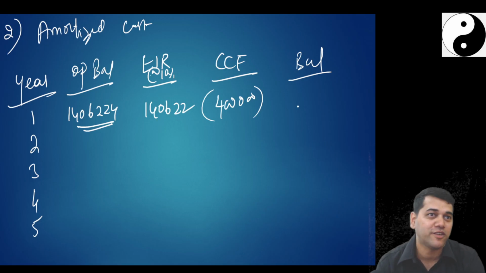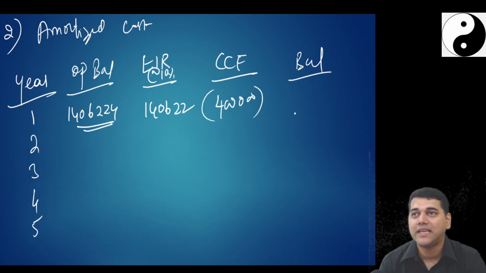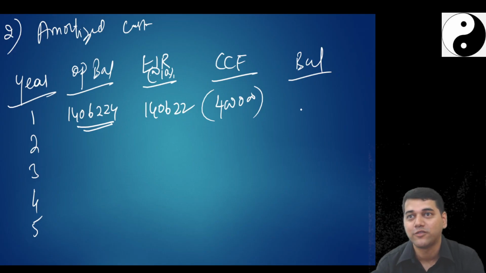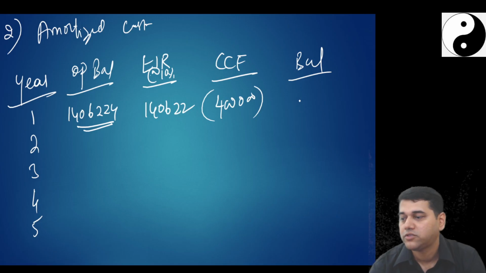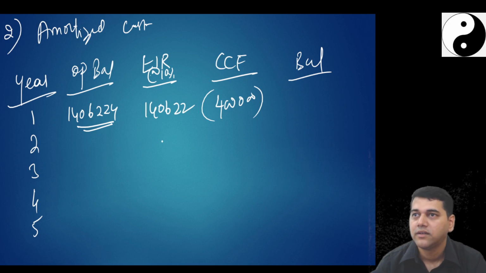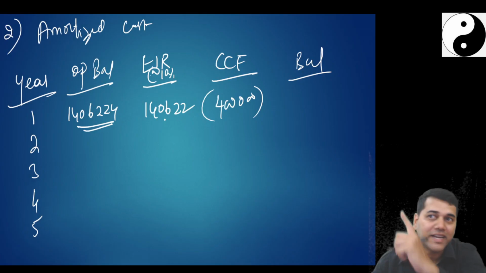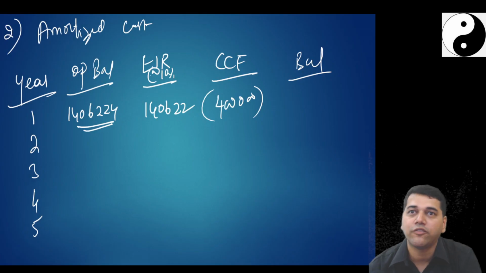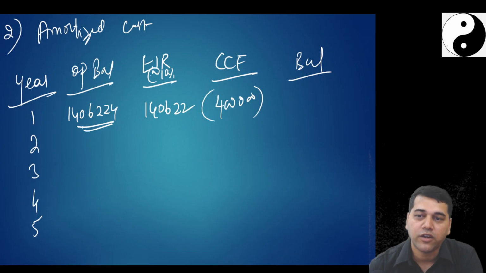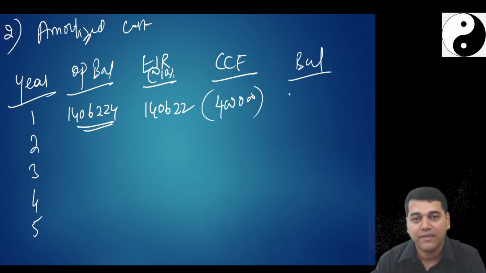What is your amortized cost of the loan? If you open the ledger account, what is the closing balance of this loan account? 12 lakh? How did you get that? That is contractual. That is at a different rate, not 5%. So 14 lakh plus 1 lakh 40 minus 4 lakh, 11 lakh.